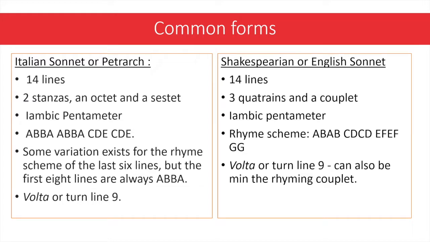Secondly, we have the Shakespearean or English sonnet. 14 lines with 3 quatrains of 4 lines each and a rhyming couplet at the end. It is also written in iambic pentameter, and the rhyme scheme is as follows: A, B, A, B, C, D, C, D, E, F, E, F, G, G. We often find the volta or turn in line 9, but it can also be in the rhyming couplet.